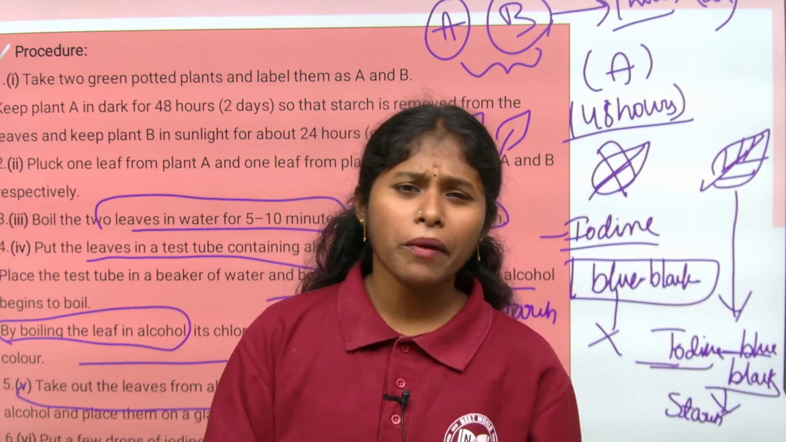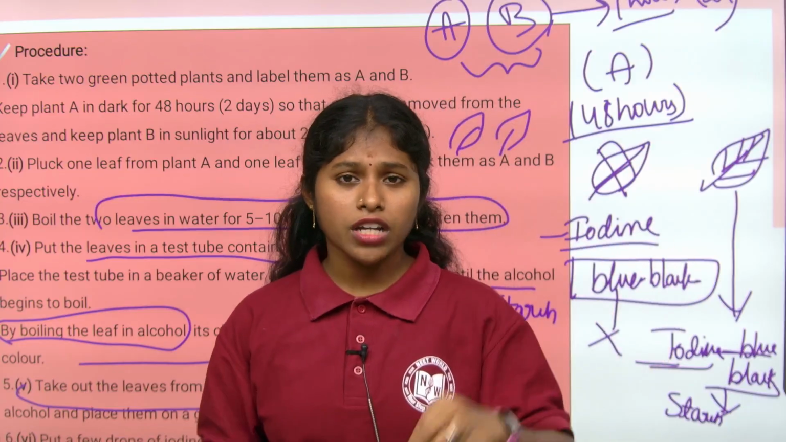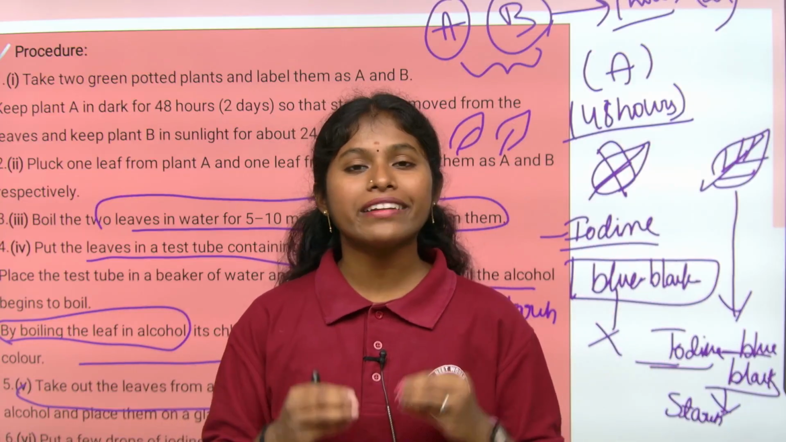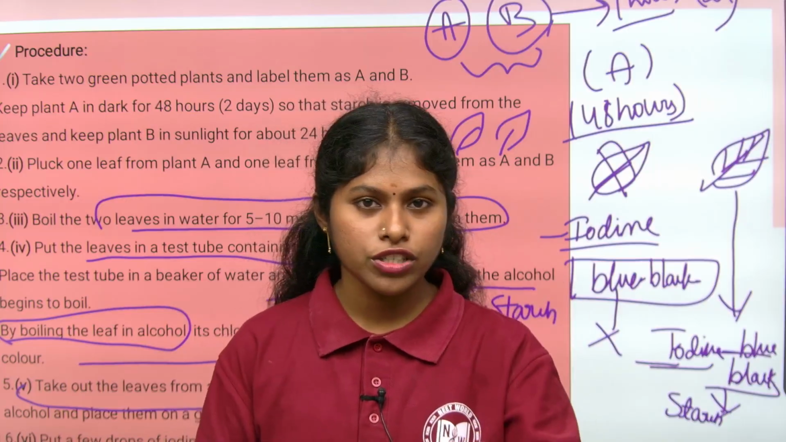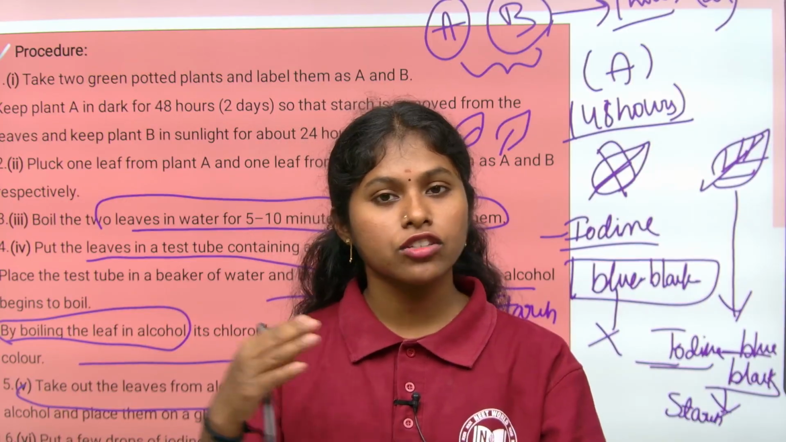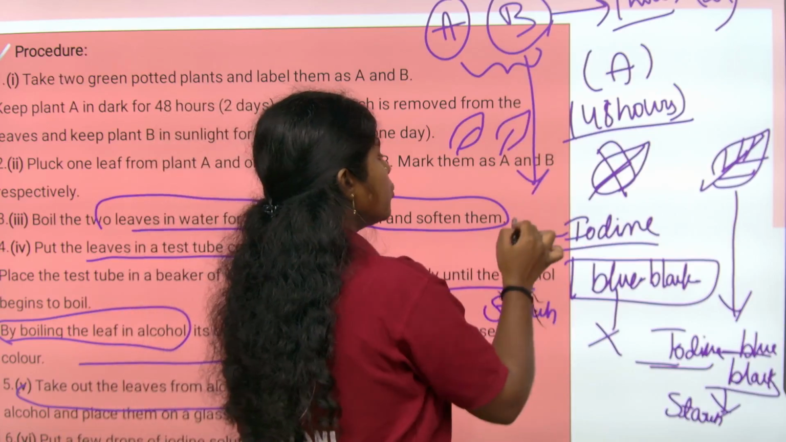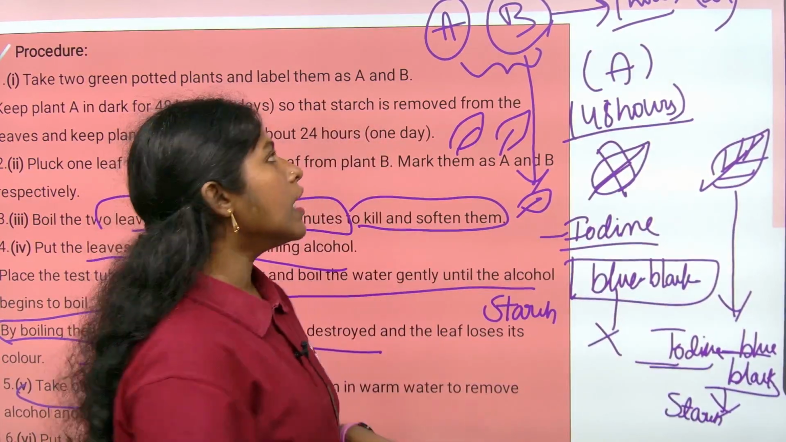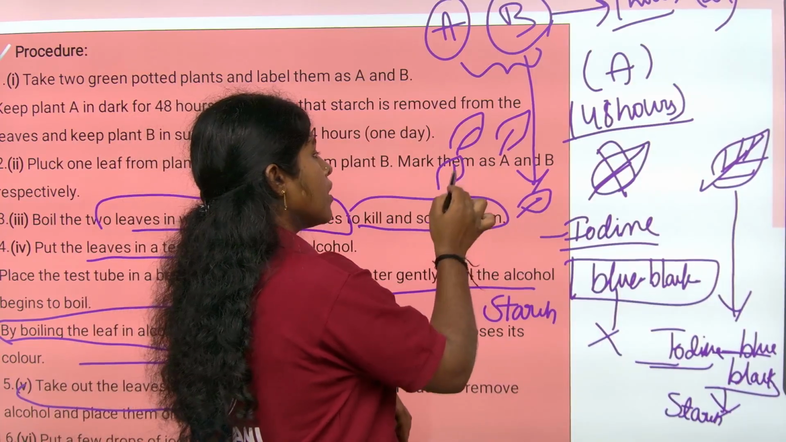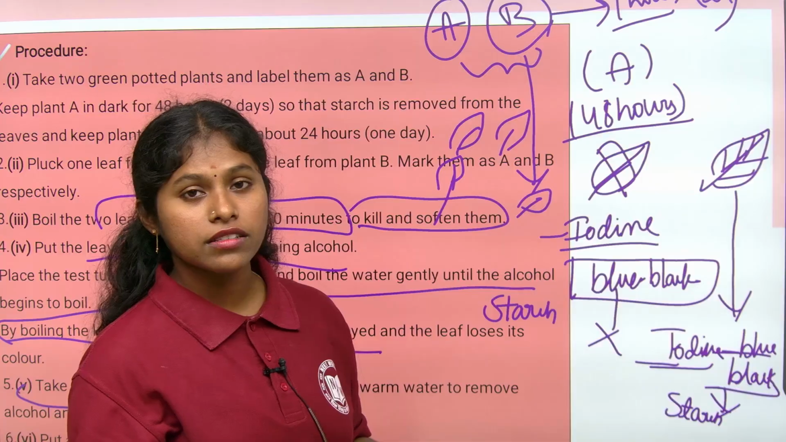It is not required to remember all the starch containing two components and all that. For your better understanding, I told this. But just remember, when you add the iodine solution, the leaf containing starch turns blue black. So plant B turns blue black because it is kept under the sunlight. The starch is present in it. Plant A does not have the starch because it was not placed in the sunlight.